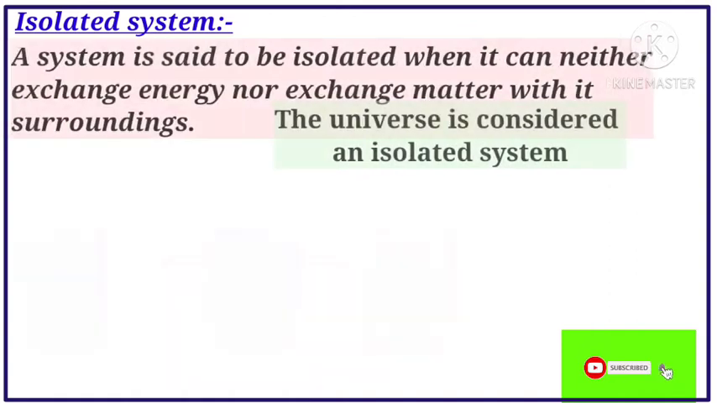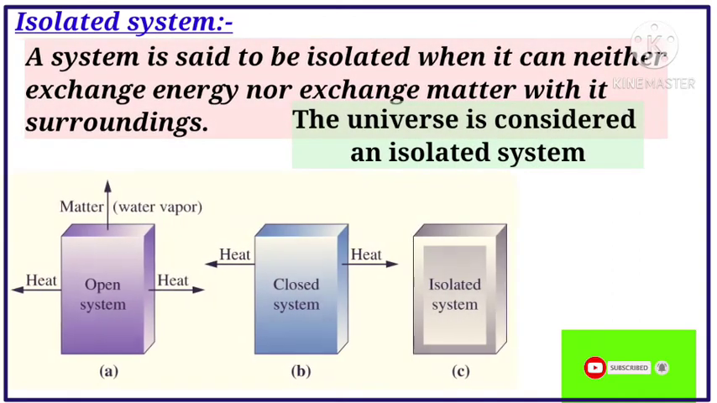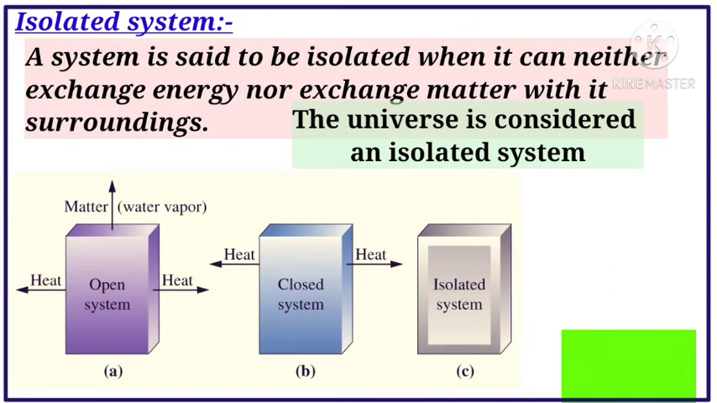And next is types of systems. The types of systems are mainly isolated system, closed system and open system. A system is said to be isolated when it can neither exchange energy nor exchange matter with its surroundings. For example, the universe is considered an isolated system.